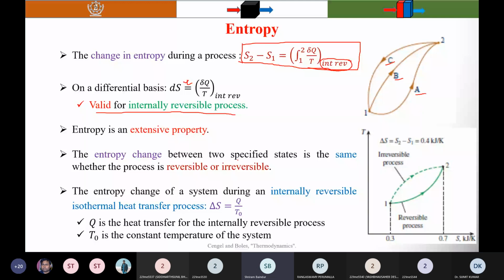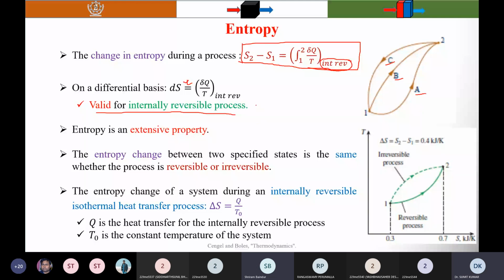Yes, sir. When the process is cyclic, why can't that be a sufficient condition for the property to be a point function? Property is a point function, right? Yeah, it depends on, because it's an exact differential. And the example here is a cyclic process. So why did we have to use those two equations to prove that it is a point function? If it's a cyclic integral, when we have already shown that the cyclic integral is zero, then haven't we already proved that?